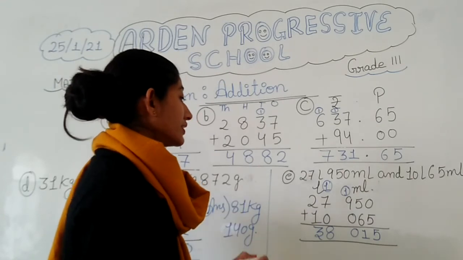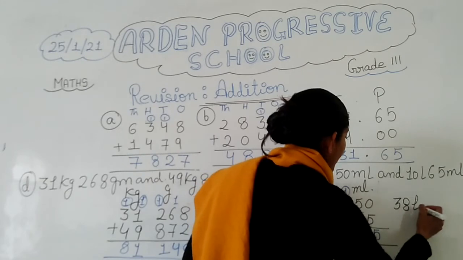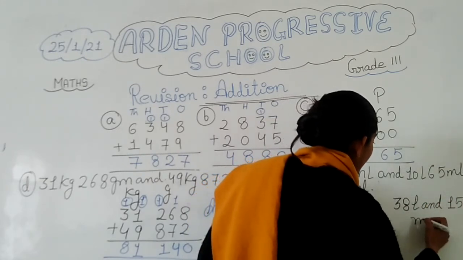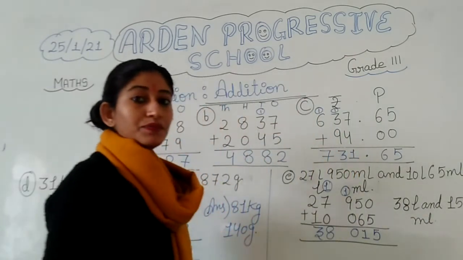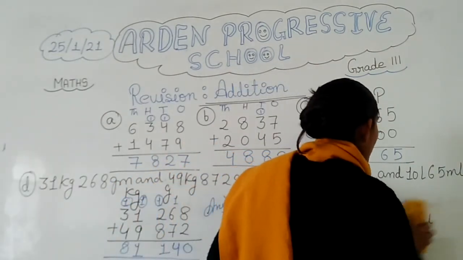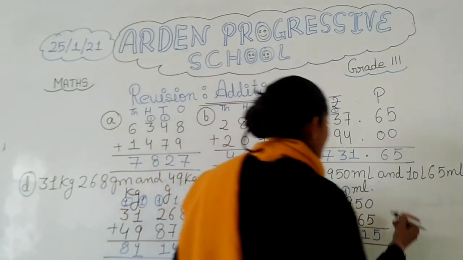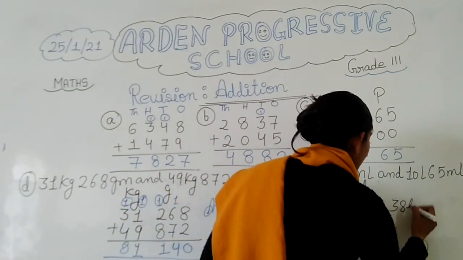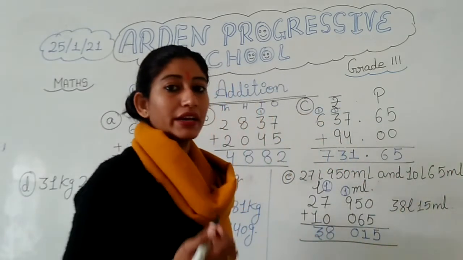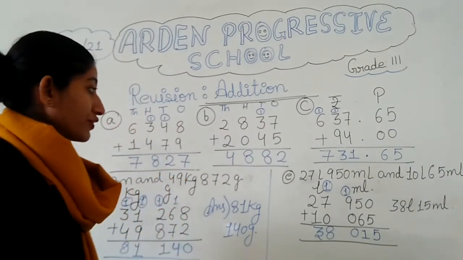What answer are we getting? 38 liter and 15 milliliter. This is the answer of this, and you should not write anything in between. Okay, if suppose we are asked what the answer is, you will write 38 liter and 15 milliliter. In this way you have to write. Don't write A and B there. Okay. So now we have seen how we have to do it.